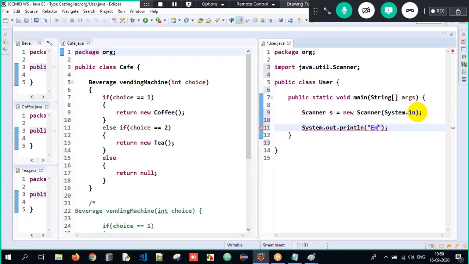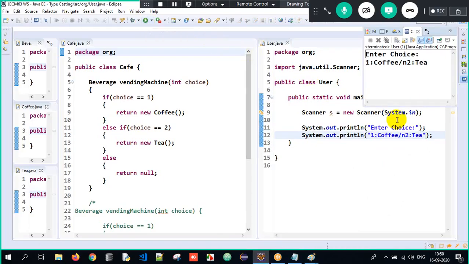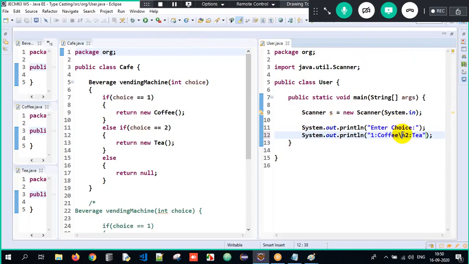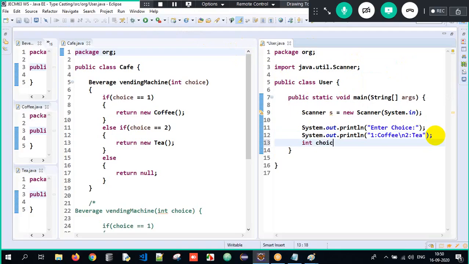See, enter choice. So enter choice 1 for coffee \n, 2 for tea here. \n meaning it goes to the new line here. Oh, I'm so sorry, not forward slash, backward slash. See, it goes to the new line. So I'll take the choice here: int choice equals s.nextInt.